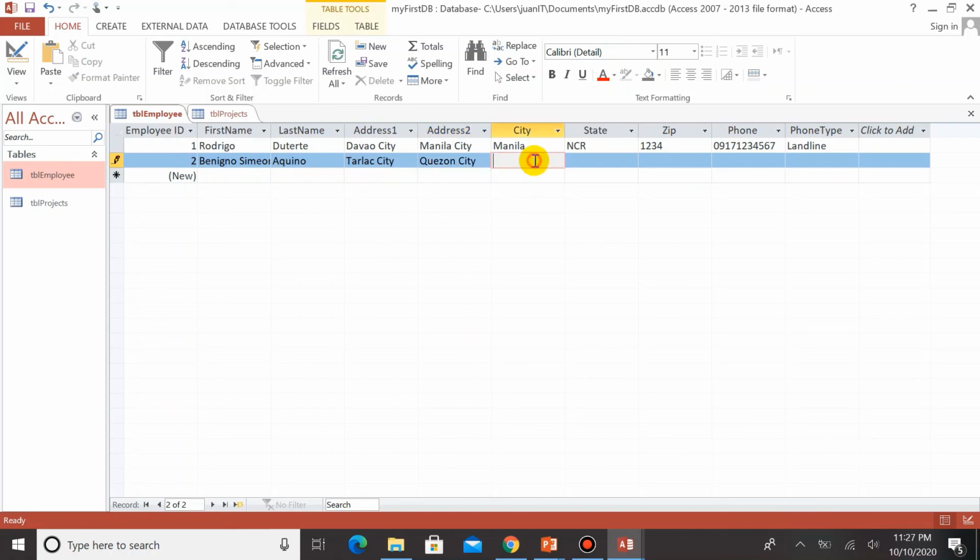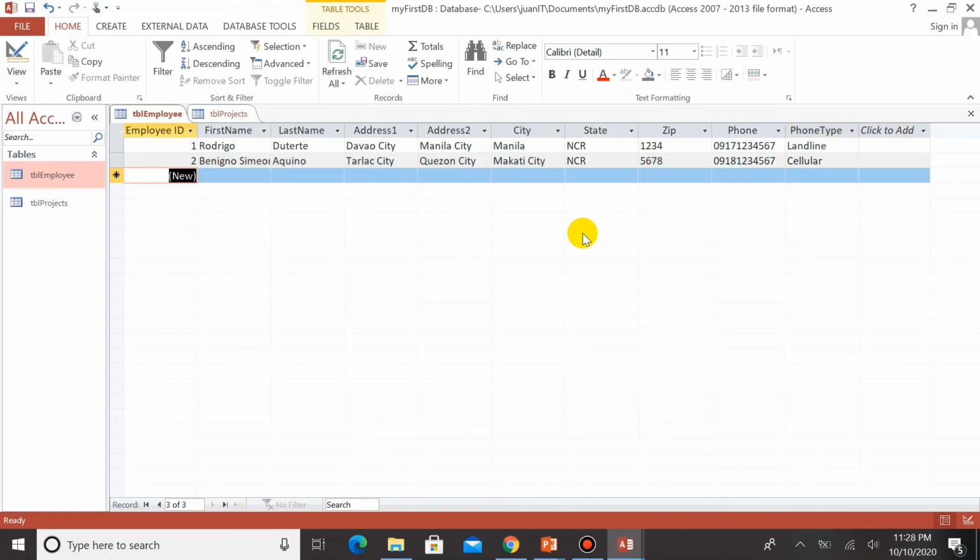And for instance, he's now living in Makati. He also lives in Makati City, for instance. Okay. State is NCR. Zip code is, say, 5678. Let's say phone number is 0918-123-4567. Okay, and this is, for instance, cellular.